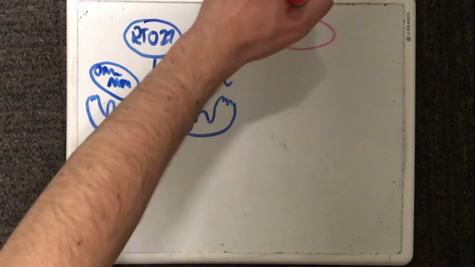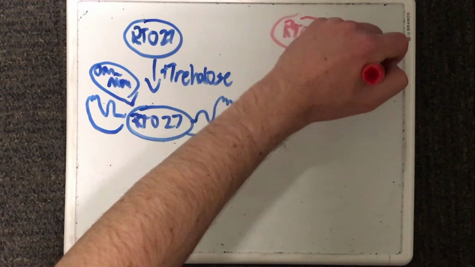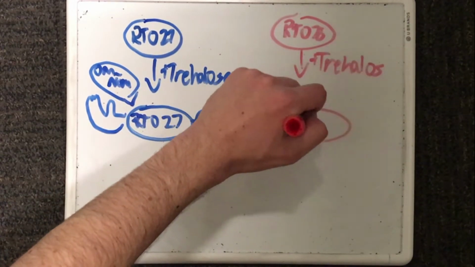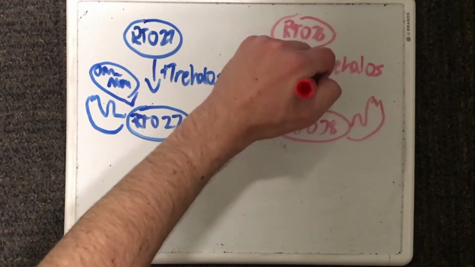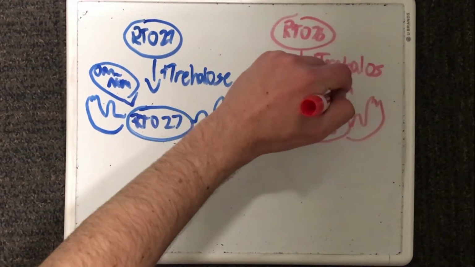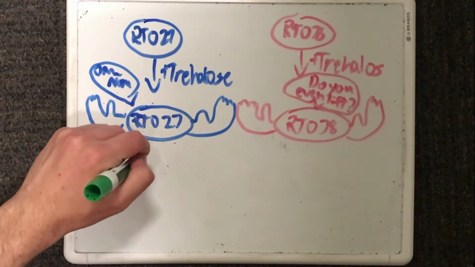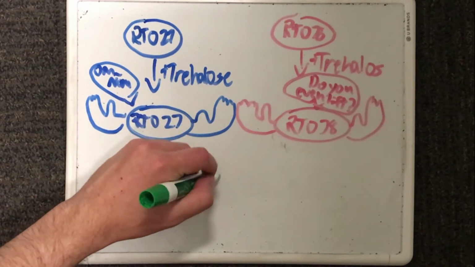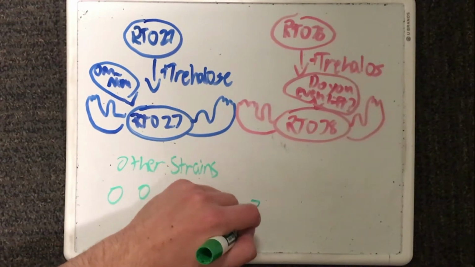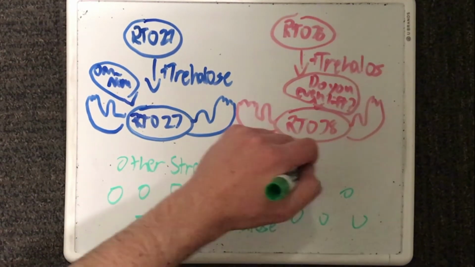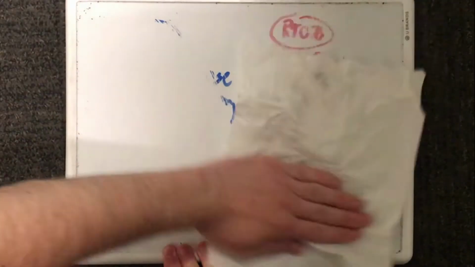But scientists analyzed the carbon sources of both of these strains and found that trehalose was a significant contributor to the increased growth of 027, the first strain, where further experiments showed that only 027 and 078, compared to all the other strains of C. difficile out there, showed enhanced growth on trehalose concentrations of 10 millimolar, while other strains showed zero growth. In other words, these two types of C. difficile can grow under extremely low trehalose concentrations, while other types simply can't.